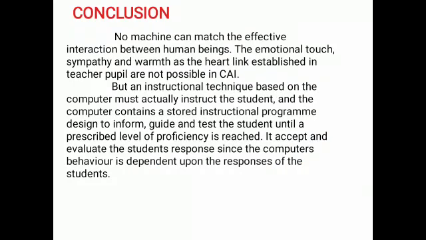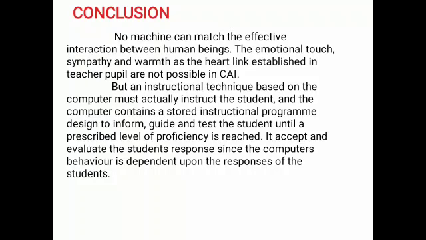Conclusion. No machine can match the effective interaction between human beings. The emotional touch, sympathy, and the warmth as the heart link established between teacher and pupil are not possible in CAI.